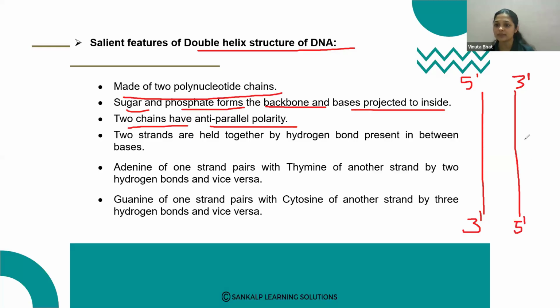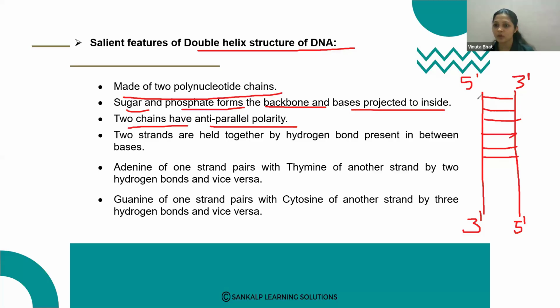The two strands are held together by hydrogen bonds present between the bases, so hydrogen bonds are present between the two strands of the polynucleotide chain.